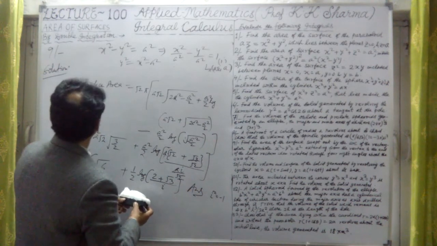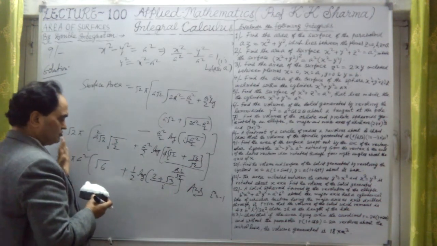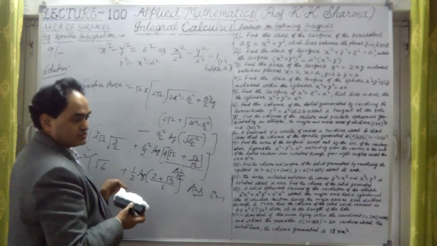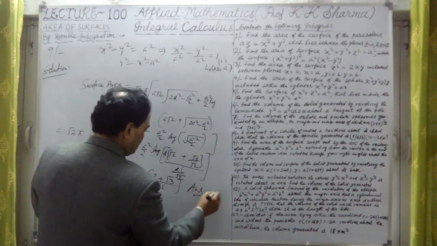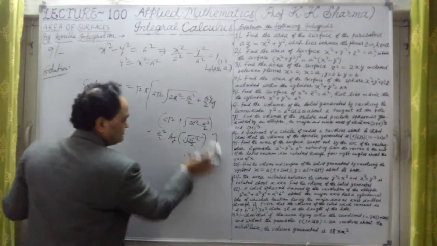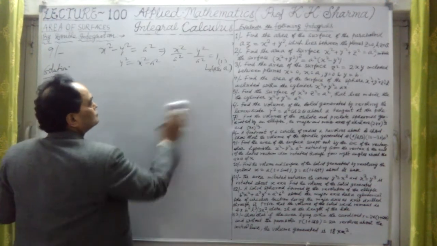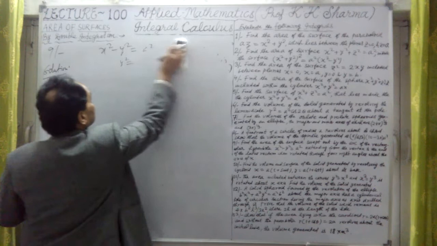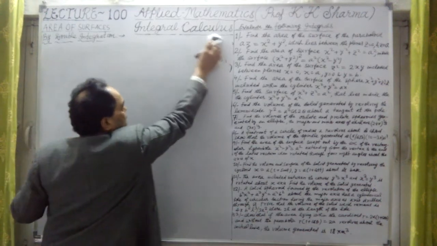So question number, surface area here. This is pi a square. Okay, a square is coming. That means it is under the square only. So this is surface area. This is the answer here. Final answer is this. Okay, so this is pi a square under root 6 and plus half log of that value, 2 plus under root 3 divided by iota in this case. With iota square we have taken negative sign.